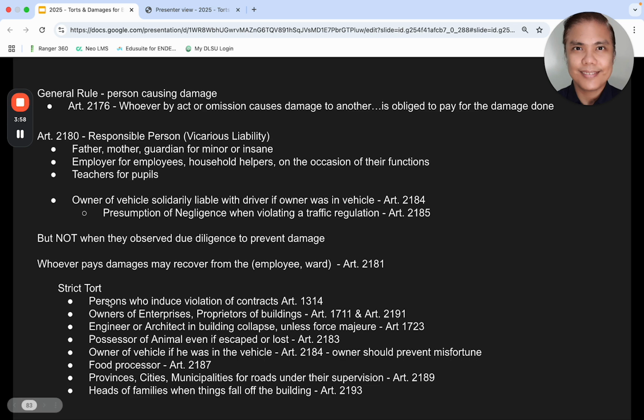All right. So those are the dynamics. There's the general rule on who should be made liable. Who should be made liable? The person causing damage. Except that if there's vicarious liability found in 2180. Take note, however, if strict tort is applicable under these provisions, 2180 will not be applicable. All right, let's give an example for that.